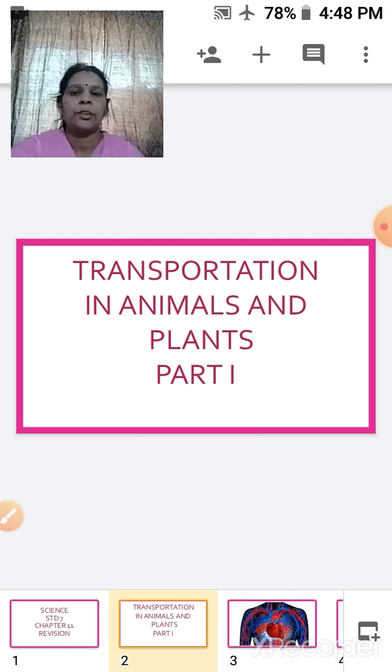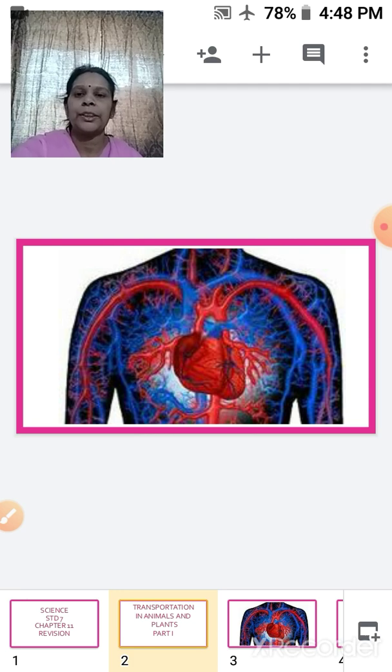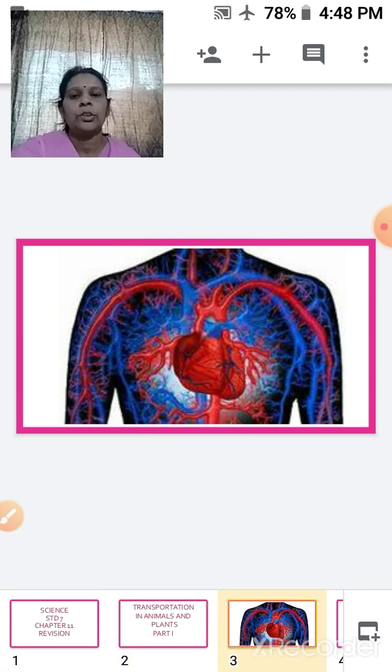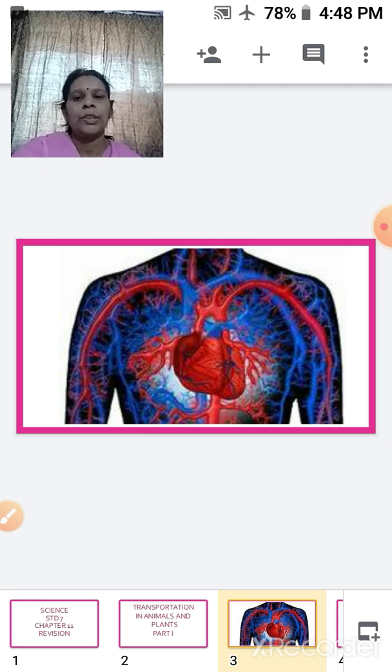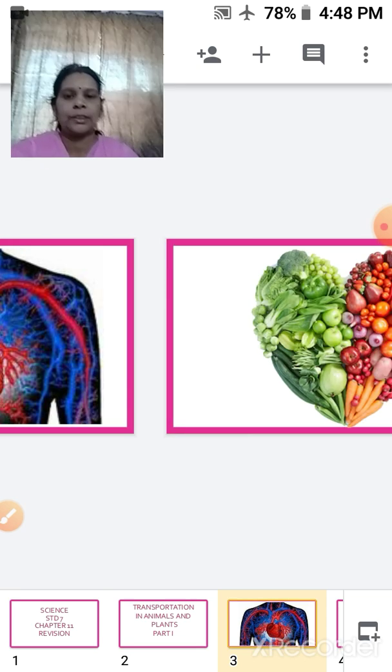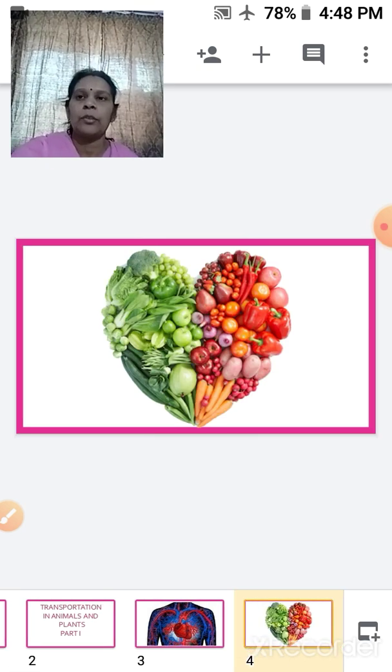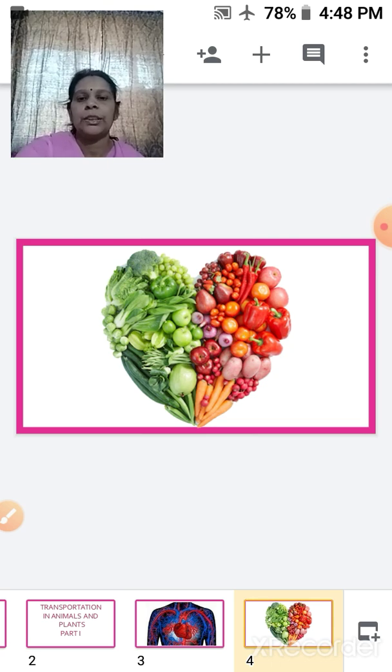So, children, as we have already studied this chapter, you are well aware of a few of the terms, and that is your circulatory system. Within the circulatory system, we have the blood, the heart, the arteries, veins, and the capillaries. So, we will be talking about all of them in detail now, once again.